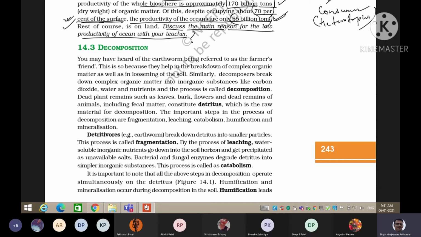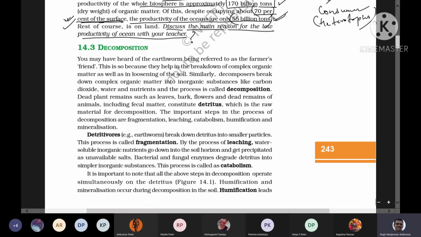But here the decomposers are the organisms which will break the organic substances and convert them into inorganic substances like carbon dioxide, water, etc., right? So this process of conversion of the organic substances into the inorganic substances, किसको? तो कॉम्प्लेक्स ऑर्गेनिक मैटर को कन्वर्ट कर रहा है किसमें? सिंपलर इनऑर्गेनिक सब्सटेंसेस में. सो दिस प्रोसेस इज कॉल्ड डिकम्पोजिशन.